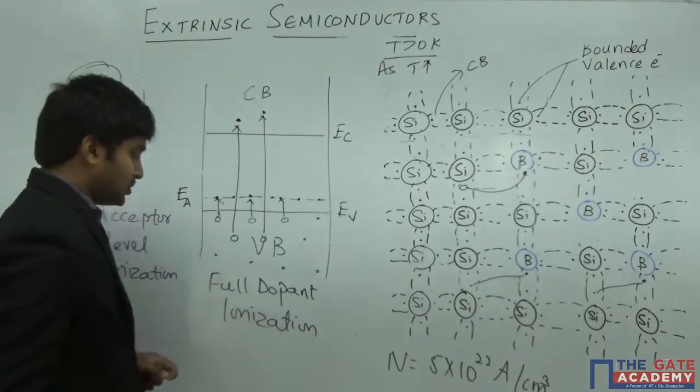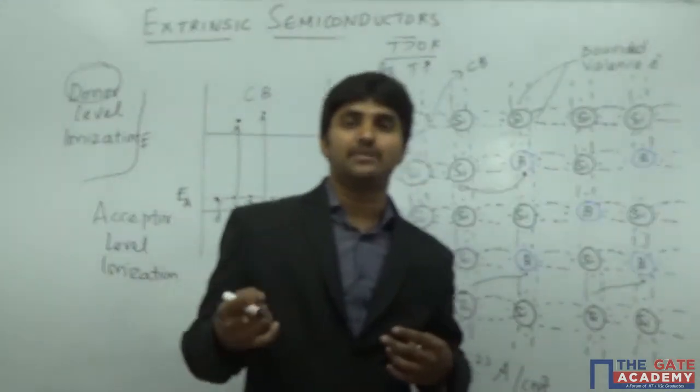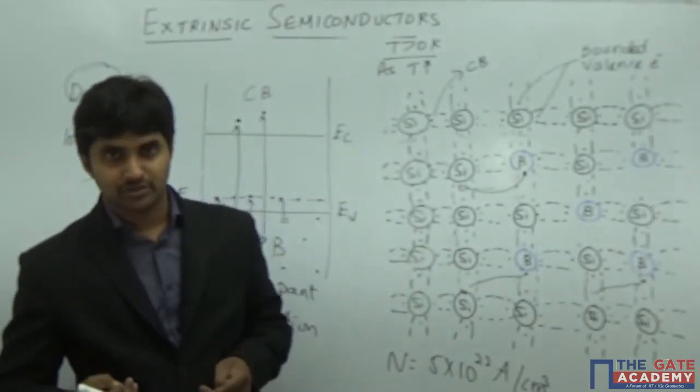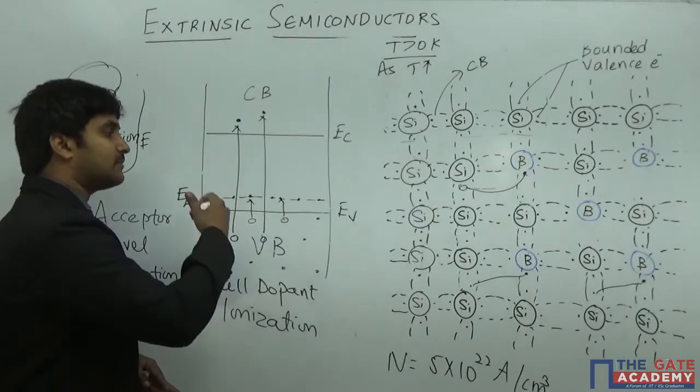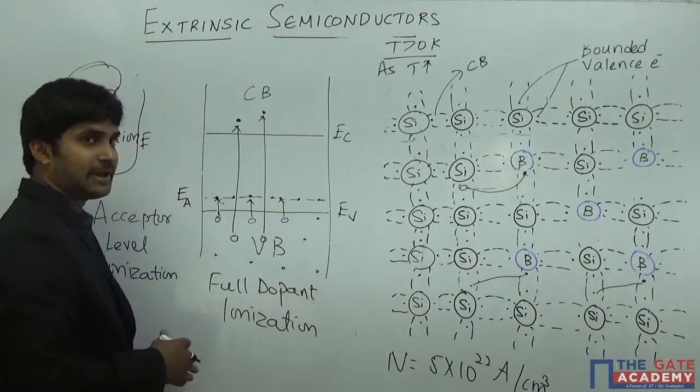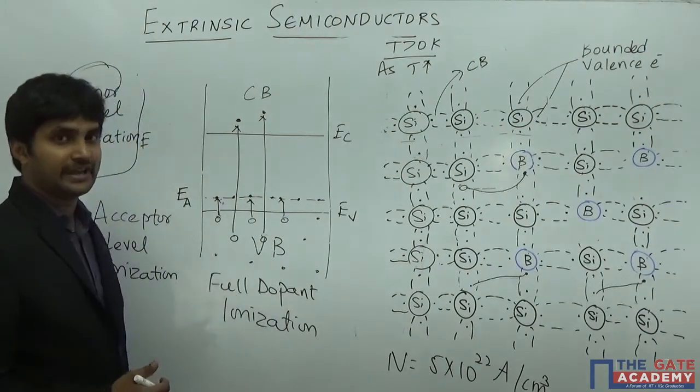Each acceptor impurity can accept only one electron, so there is a limit; it cannot accept all the electrons that the valence band is supplying. When the limit is reached, that is what we call full dopant ionization.